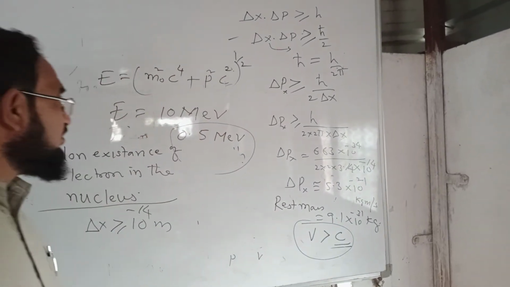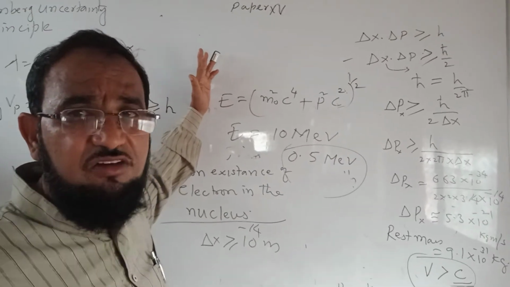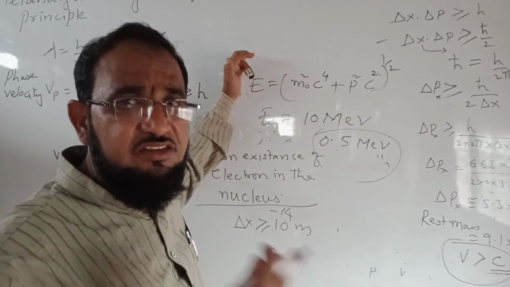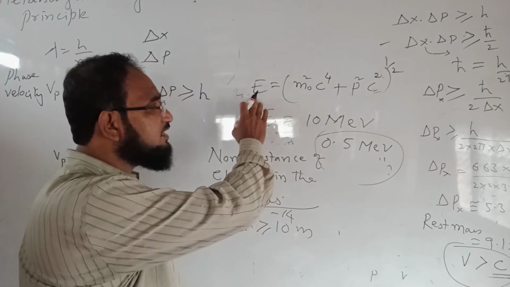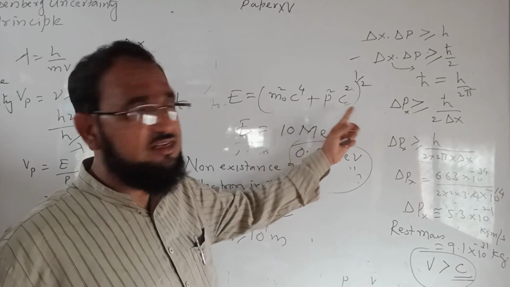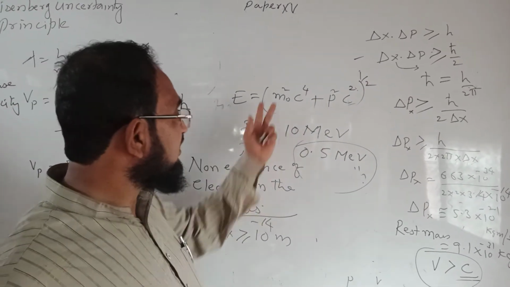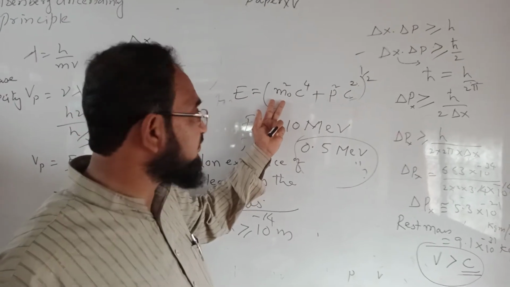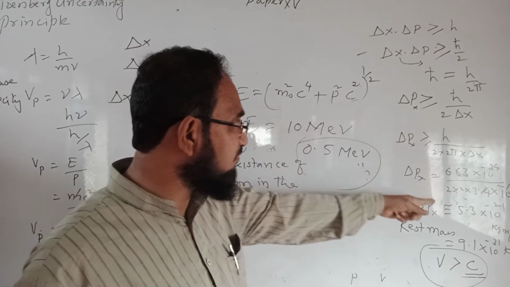Now if I calculate the energy using the formula of relativity, there is a relativistic change. The energy is the square root of m0 square c raised to 4 plus p square c square, where m0 is the rest mass of the electron, c is the velocity of light, and p is the momentum which we calculated.